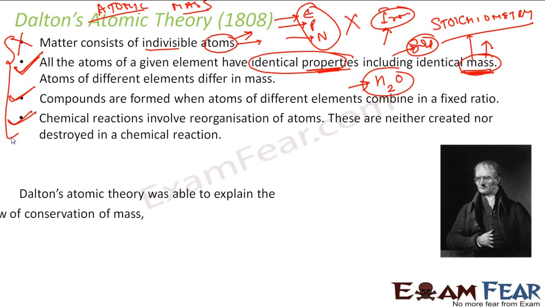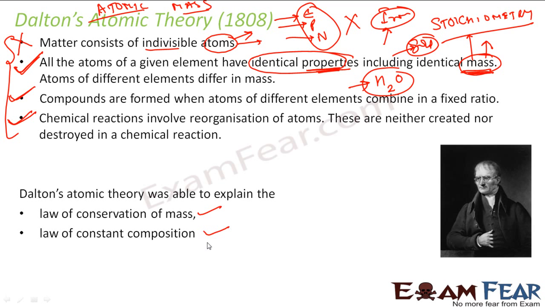And the best part of Dalton atomic theory was that it was able to explain the law of conservation of mass. This theory was able to explain the law of constant composition and also the law of multiple proportions. We have studied all this in class 10. If you haven't, please watch the class 10 video once again to clear your concepts of all these 3 laws. But there was an issue with Dalton atomic theory.